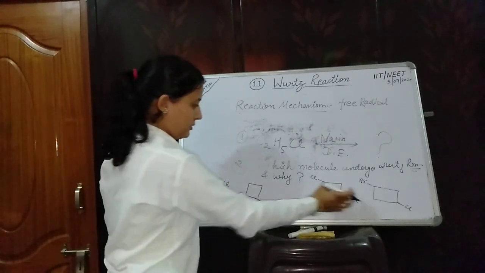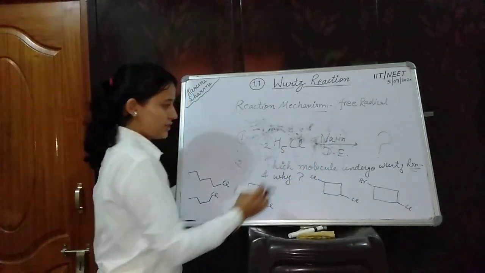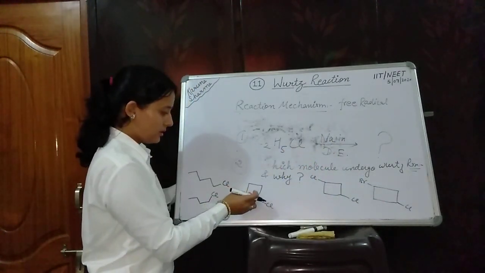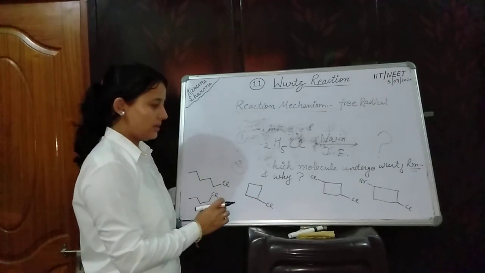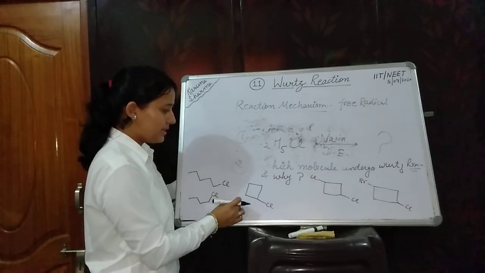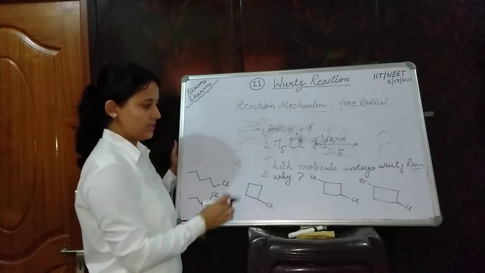Out of these 5 molecules, which will undergo Wurtz reaction, and if one molecule undergoes Wurtz reaction, you should write the mechanism, and you should comment why this particular molecule undergoes Wurtz reaction.